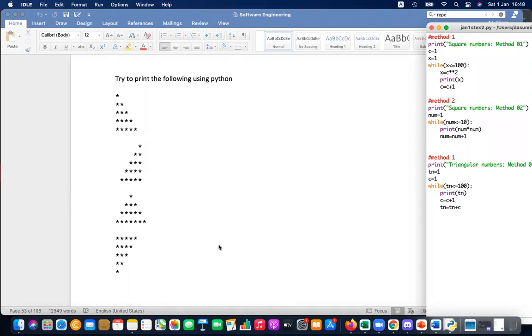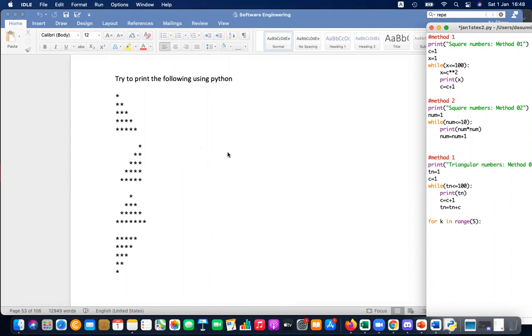I'll show one step only, one small part. Let's say I'm using a for loop, for K in range, so let's use 1 to 6. Or you can directly say for K in range 5.